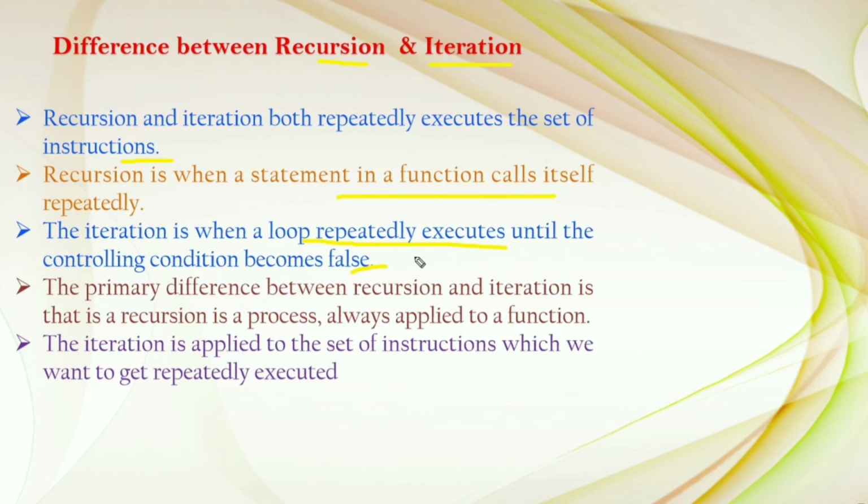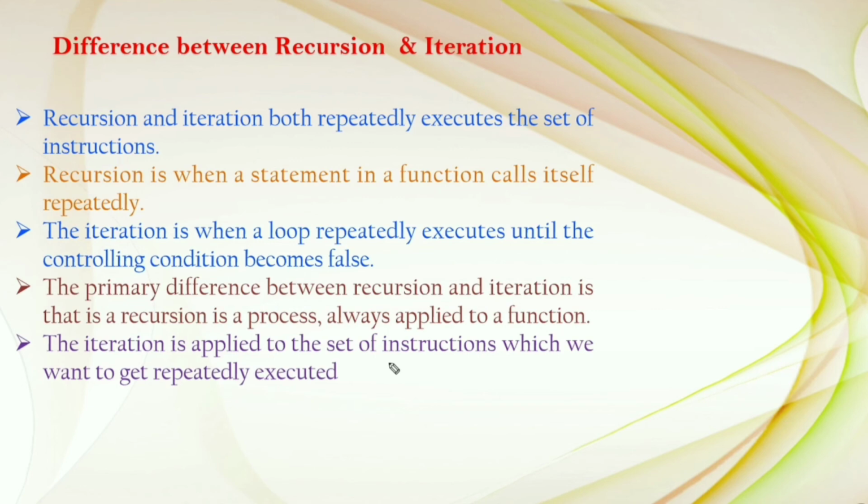The primary difference between these two is that recursion is a process always applied to a function, and iteration is applied to the set of instructions which we want to get repeatedly executed.